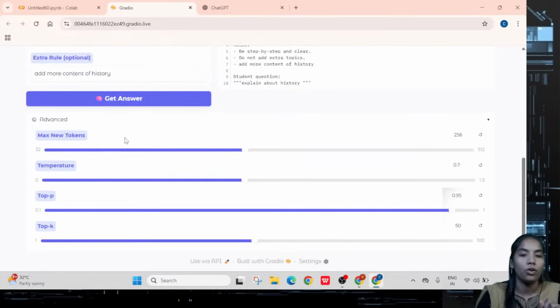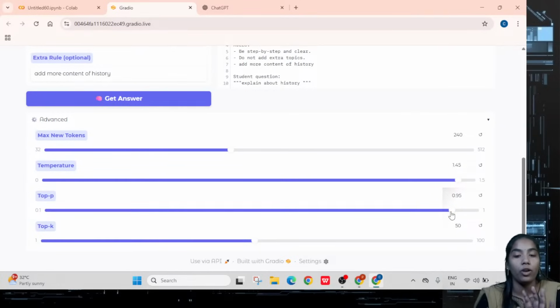Just go downside, you can see the entered requirement here, it will come after all the selection of requirements. Here you can see you have the advanced max tokens. How many is there? 256. If you want to increase, you can increase. If you want to decrease, you can decrease. Tokens, how many you need. Then later temperature, you can see 0.7 there. If I need more creative, I can increase up to 1.45 or 1.5 also. Top p value you can increase. Top p will be up to 0.95 or 1, right?